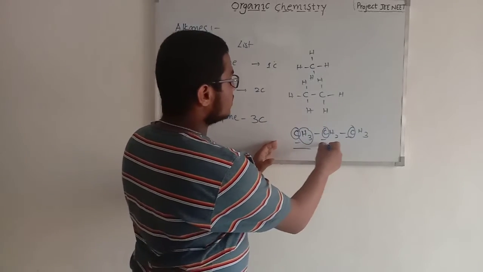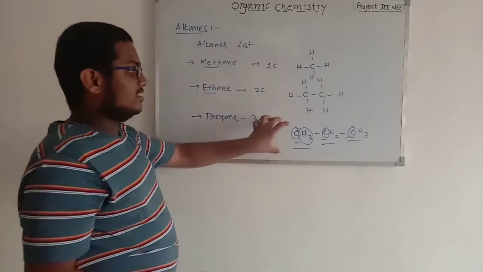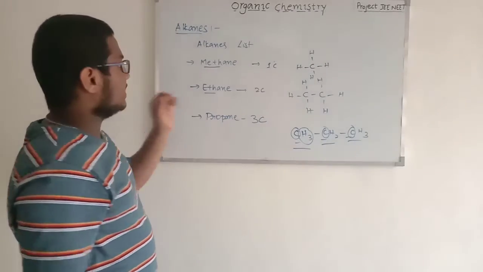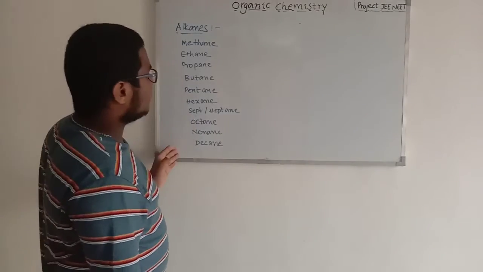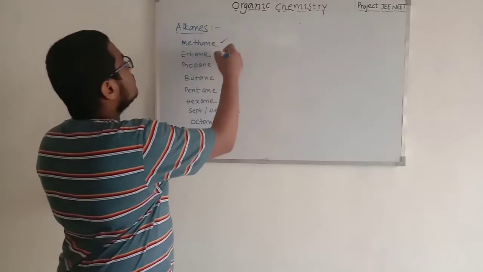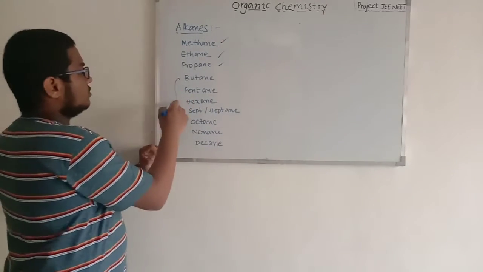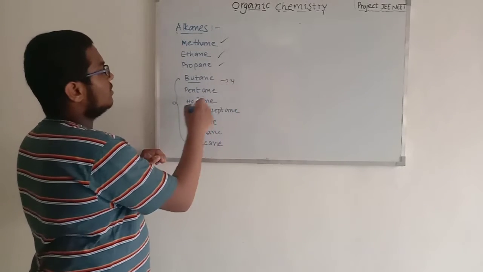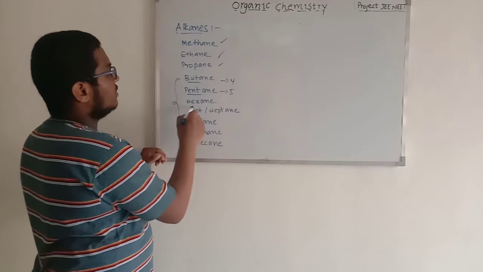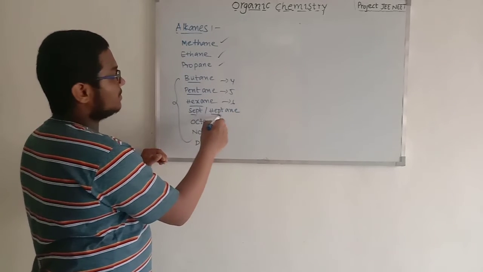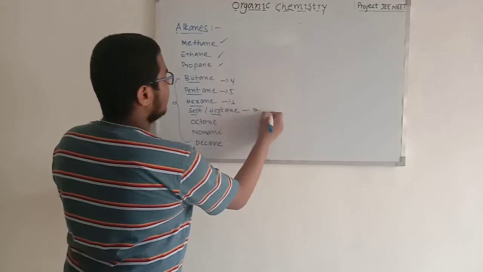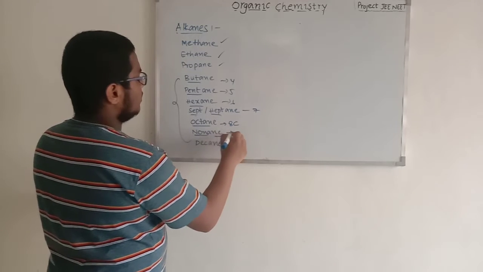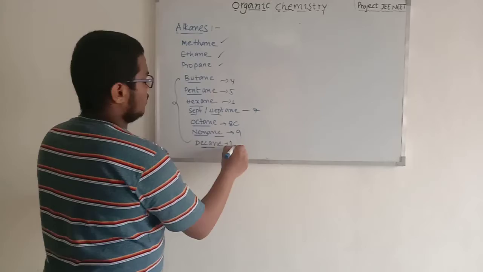So there are three terms in this general structure. So this is the main example of the propane alkane. So I gave you the list of these compounds here. We have discussed these three compounds. So these are the other carbon compounds where butane is of 4 carbon, pentane is 5, hex 6, heptane is of 7, octane means 8 carbons, nonane means 9 and decane means 10.